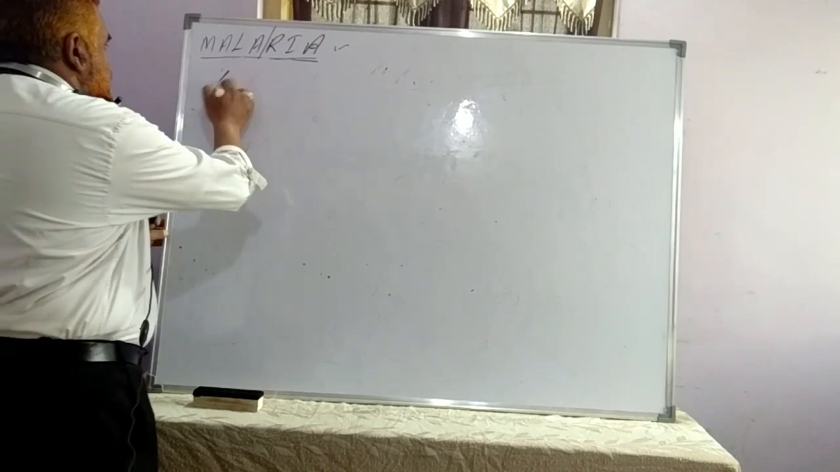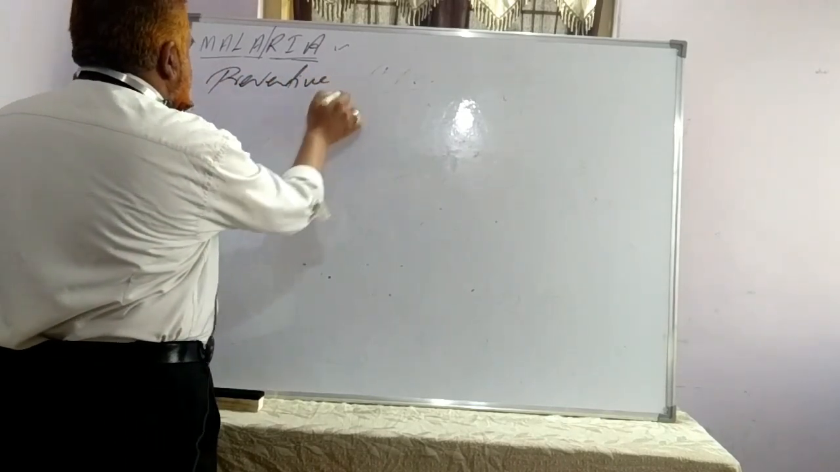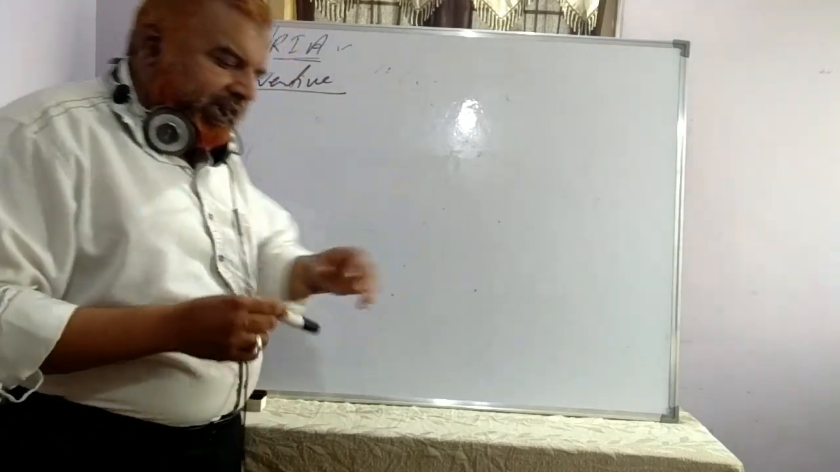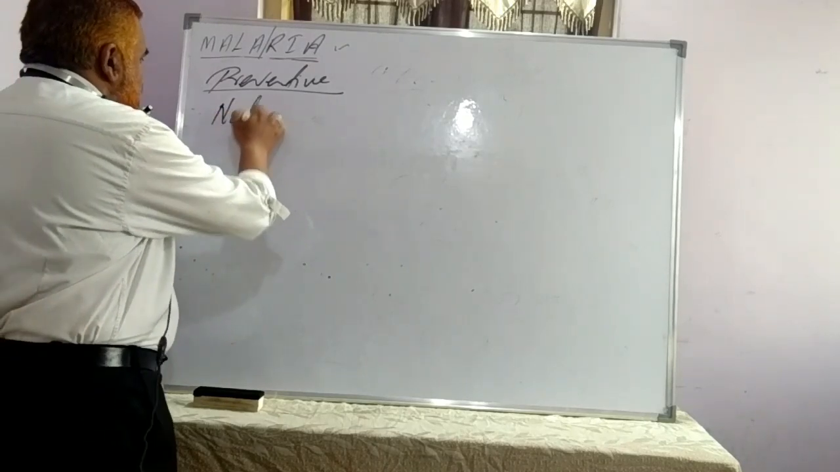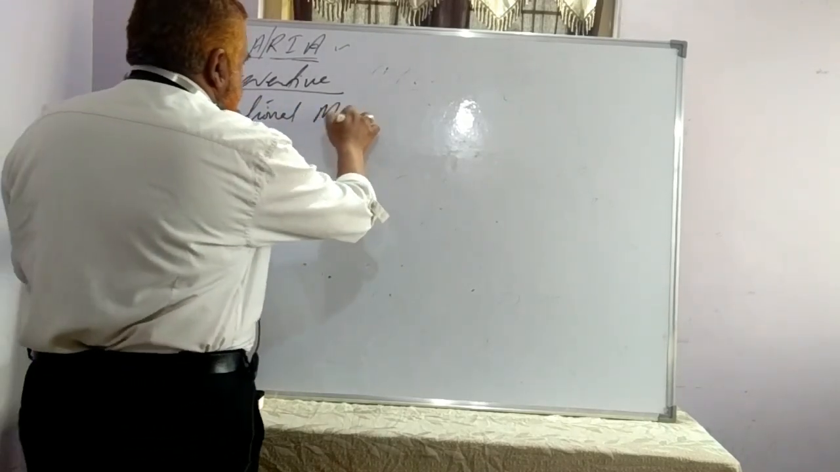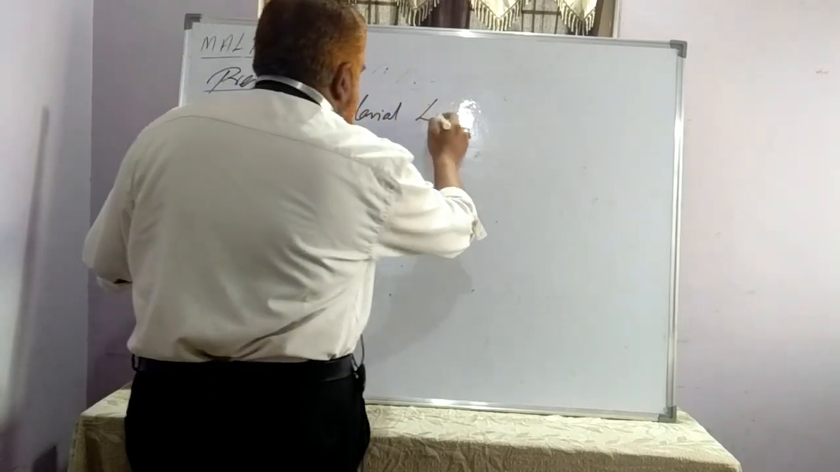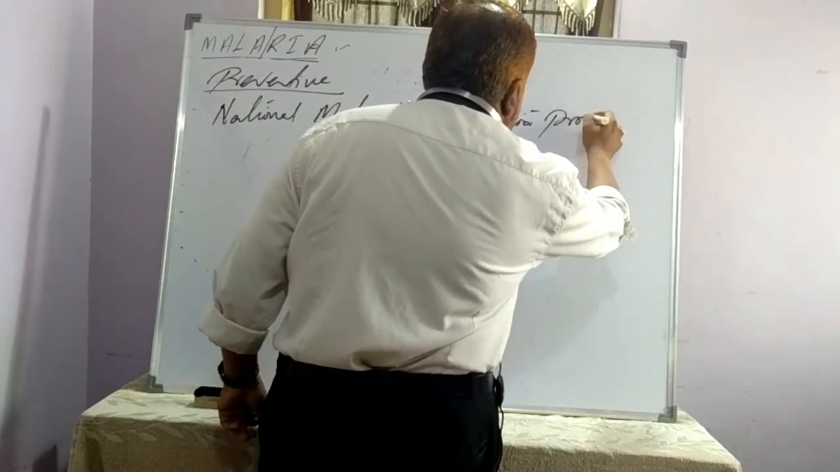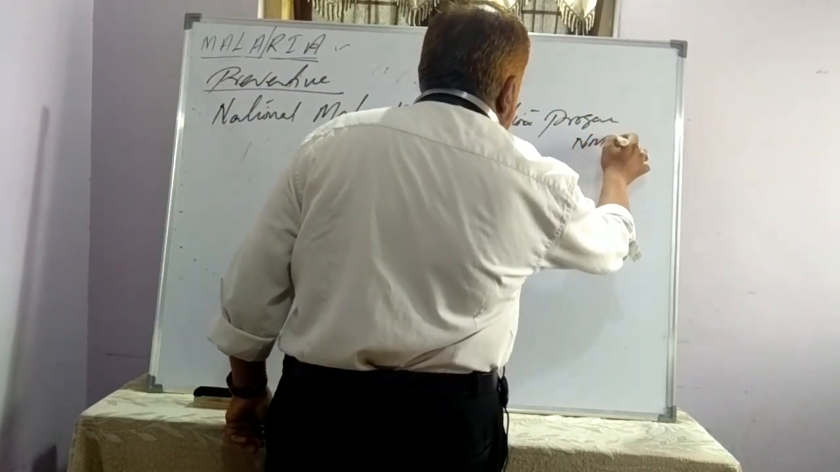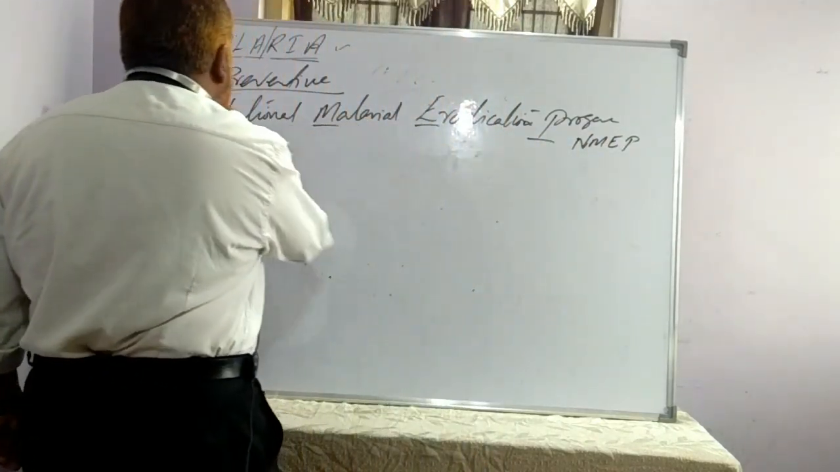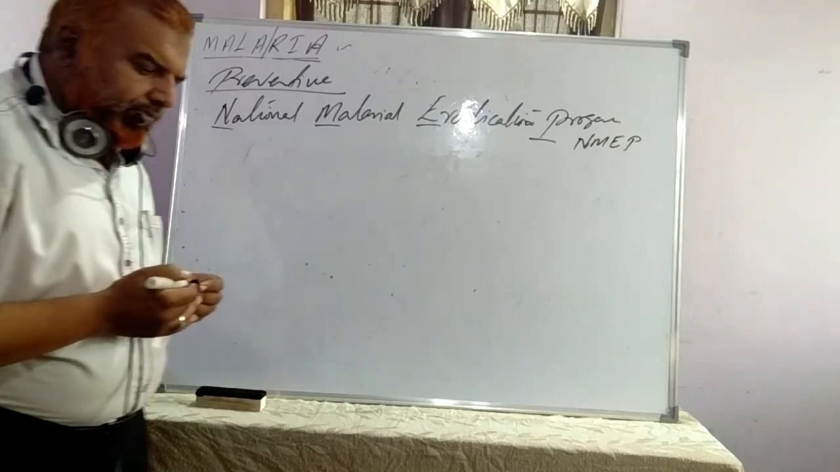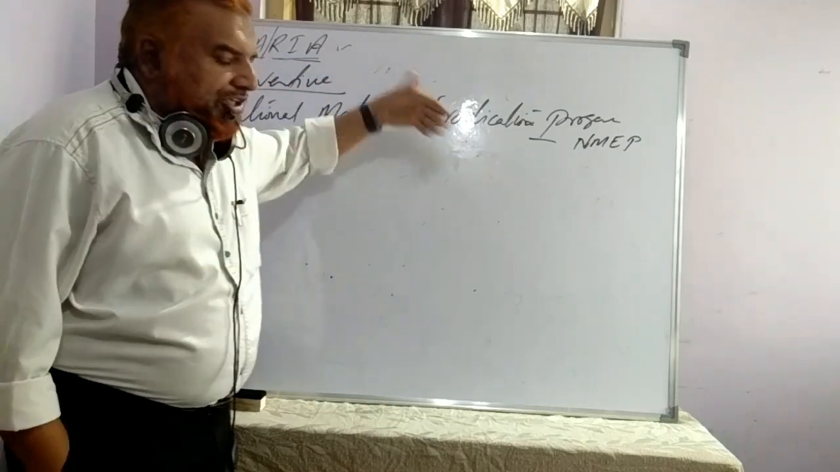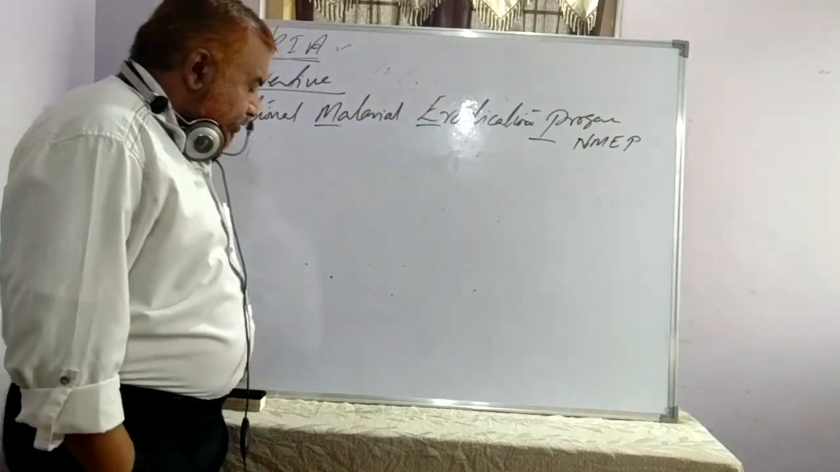Prophylactic measures, preventive measures. Fine. As far as preventive measures are concerned, these are given by WHO, the World Health Organization, and in our country, the National Malarial Eradication Program, known as NMEP. This is the program set up by our government in our country to eradicate malaria.